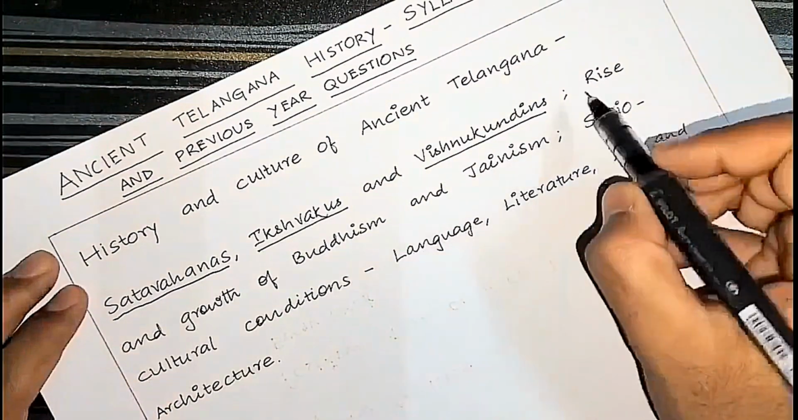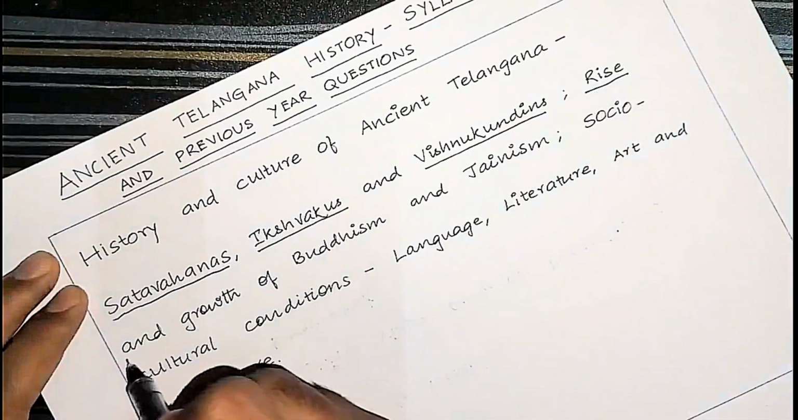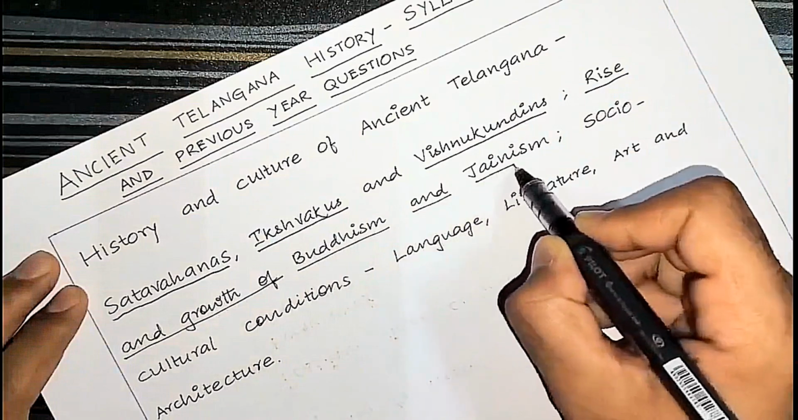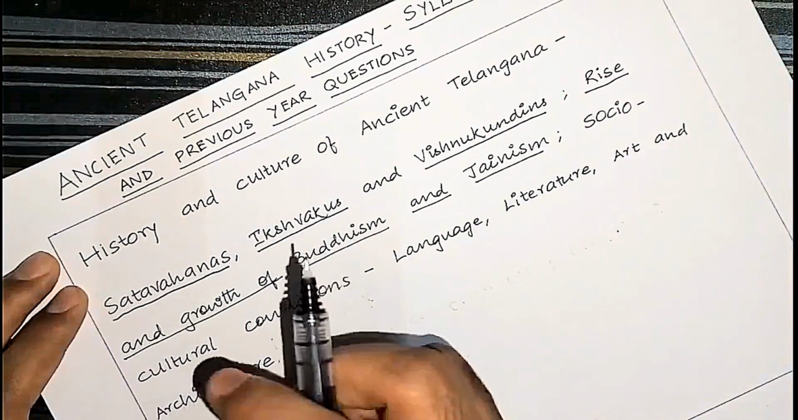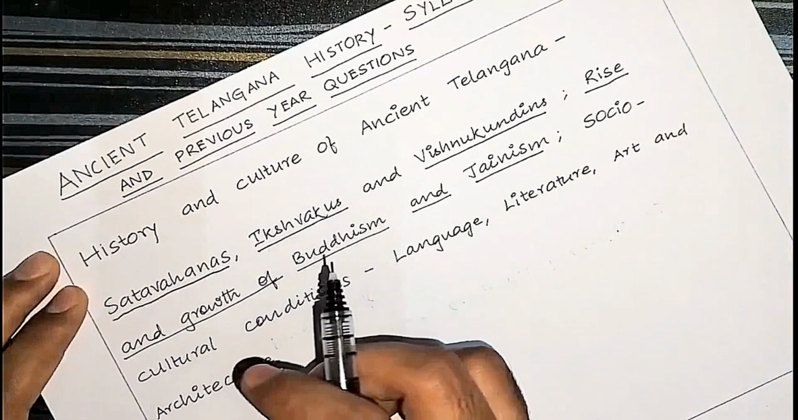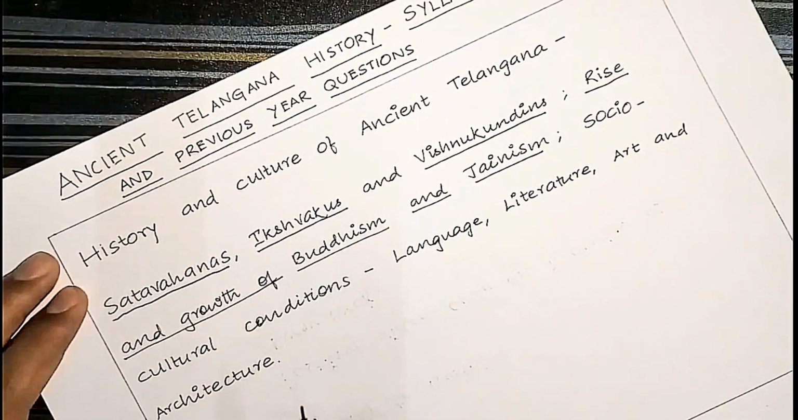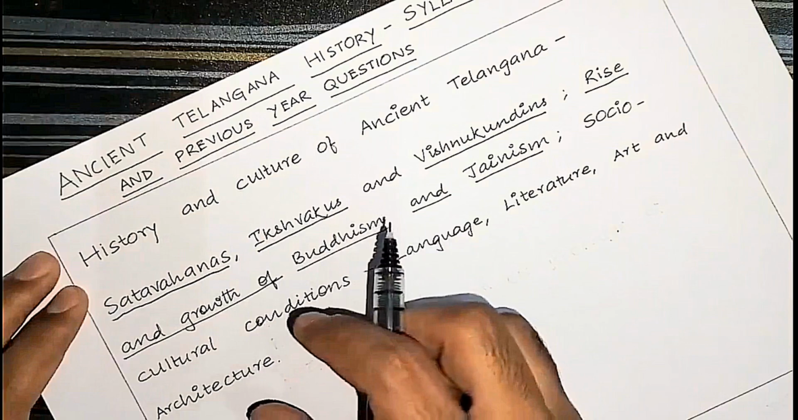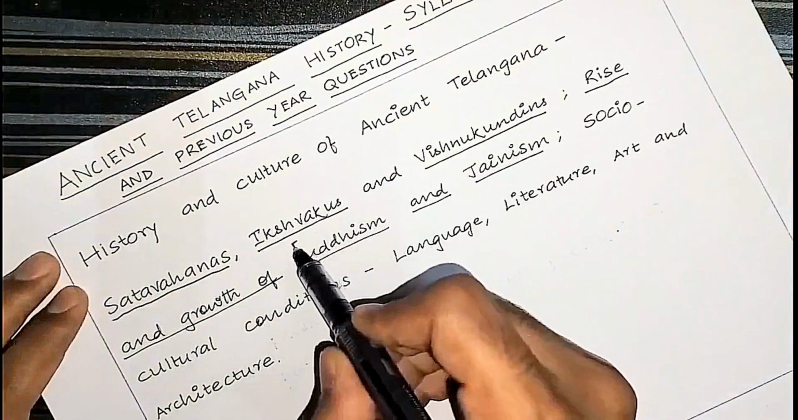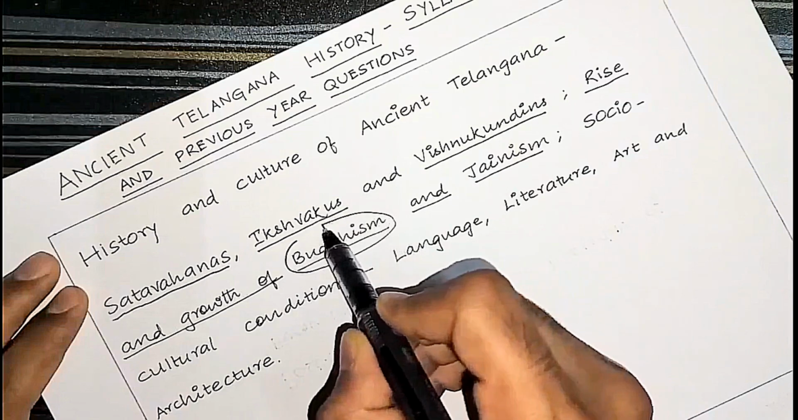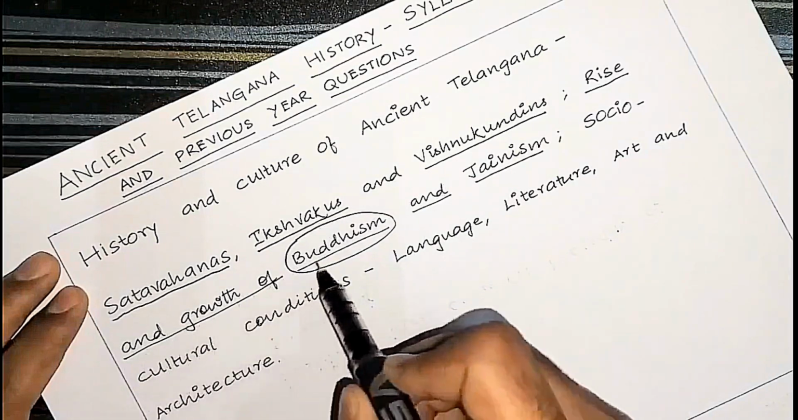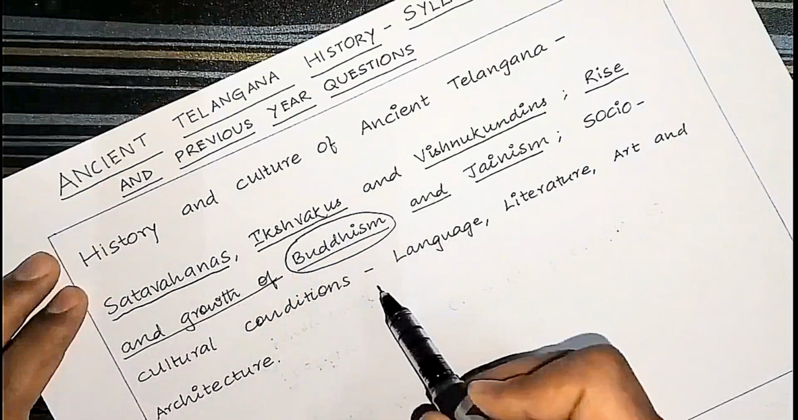Next, we have to look into the rise and growth of Buddhism and Jainism. You see, the Shatavahanas succeeded the Mauryans in the peninsular region. During the time of the Shatavahanas, there was Buddhism and Jainism, and there was considerable influence of Buddhism. So this is also an important thing, to know the rise and growth of Buddhism and Jainism.